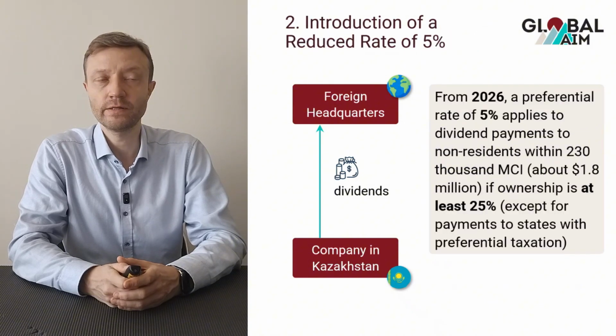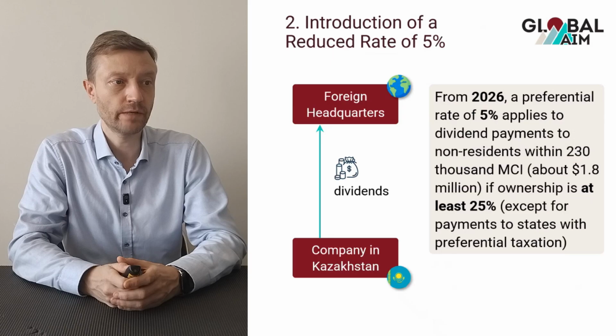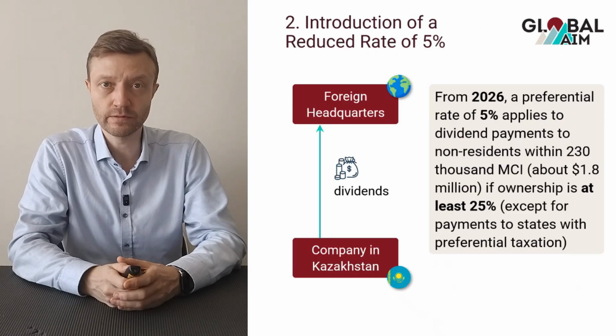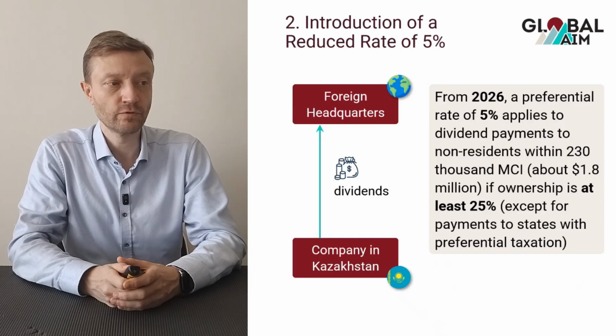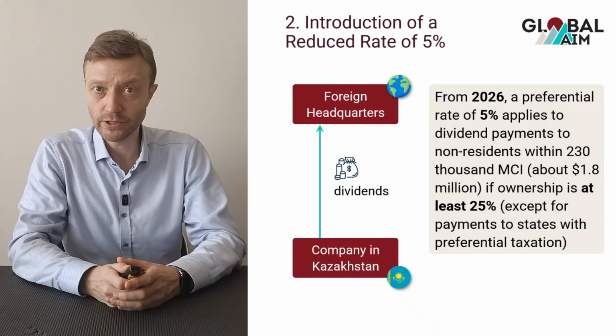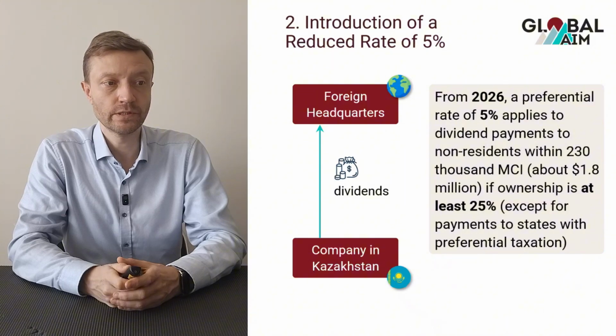However, the second change is that a reduced rate of 5% is introduced for dividends distributed to foreign investors within a limit of 230 monthly calculation index, which is just below $2 million, if the ownership is at least 25%.